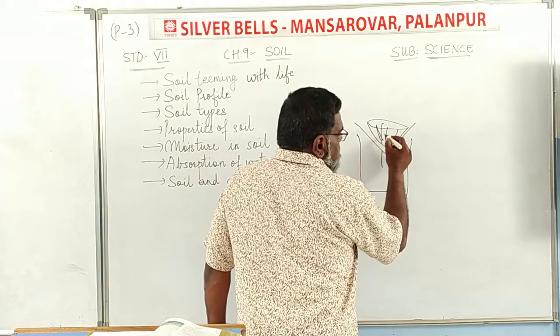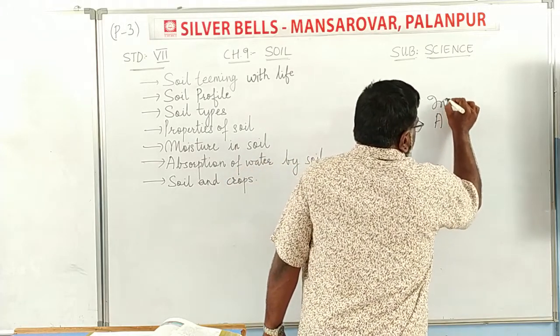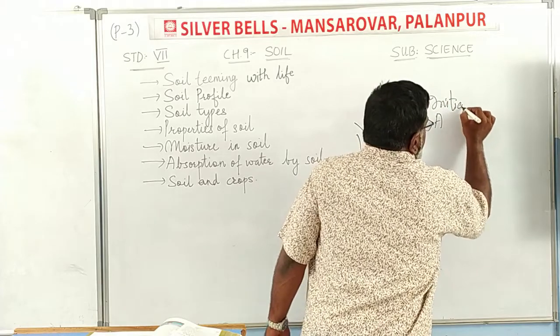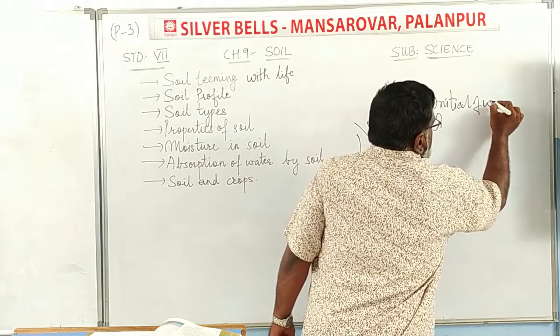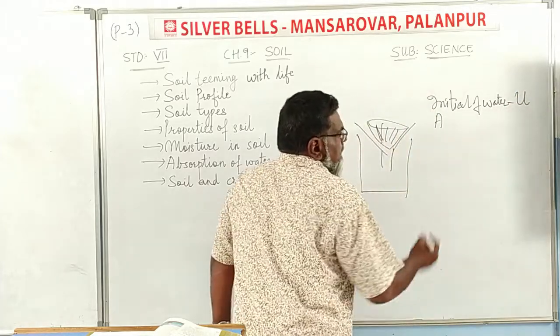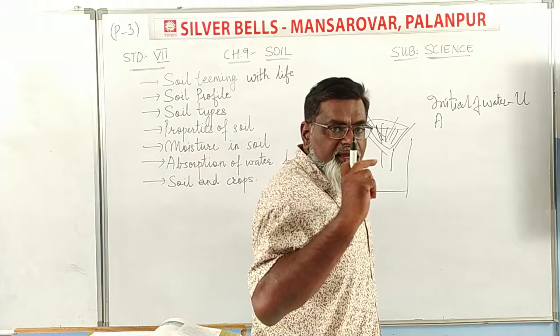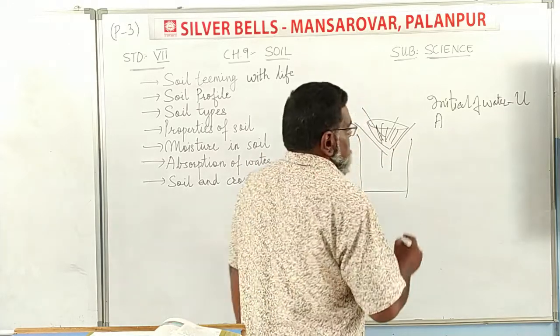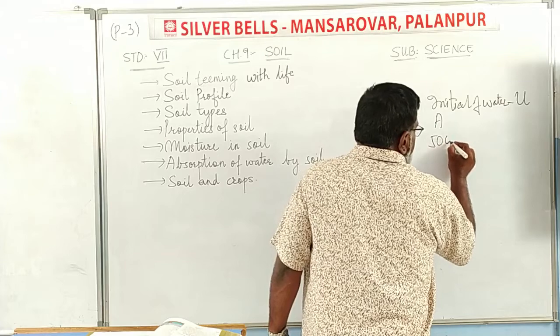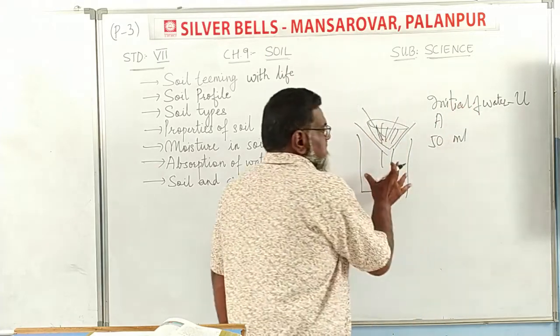So we use the initial amount of water, which is recorded as V. We are going to add water to it. Take approximately 500 ml of water, or take a smaller quantity, 50 ml, because the beaker is small.